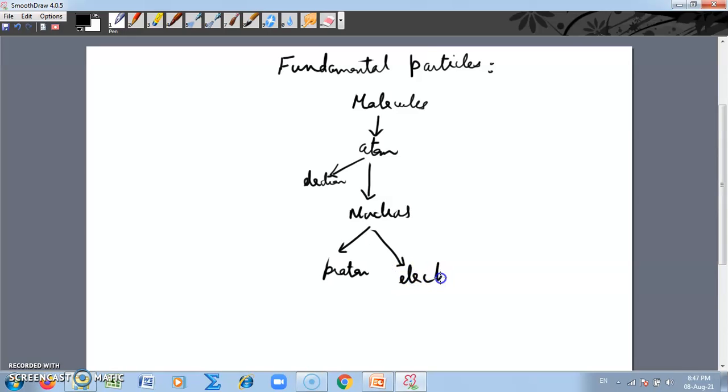So now we know that the molecule, the atom or the nucleus are not fundamental particles because they are composed of other particles. This is very basic actually, but I thought I would start with these basics. So the nucleus is composed of protons and neutrons, and we have discussed quite a lot about this.